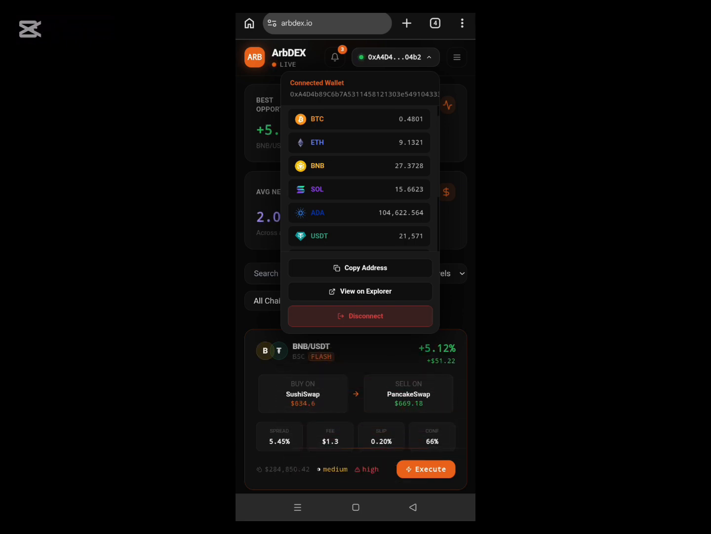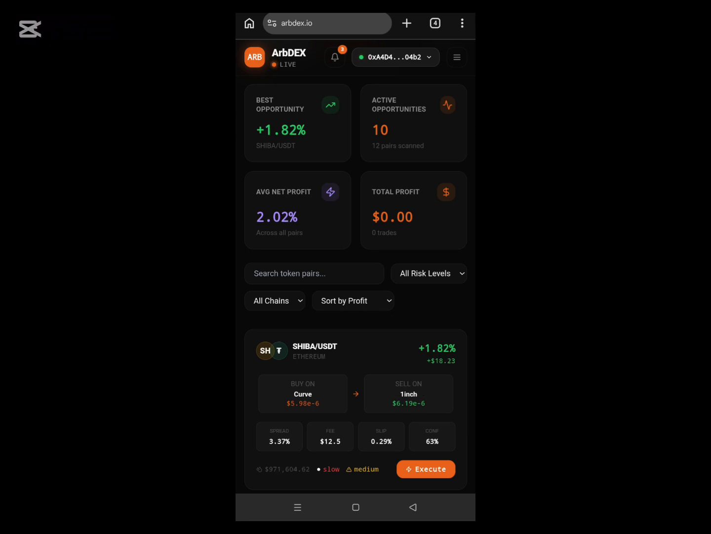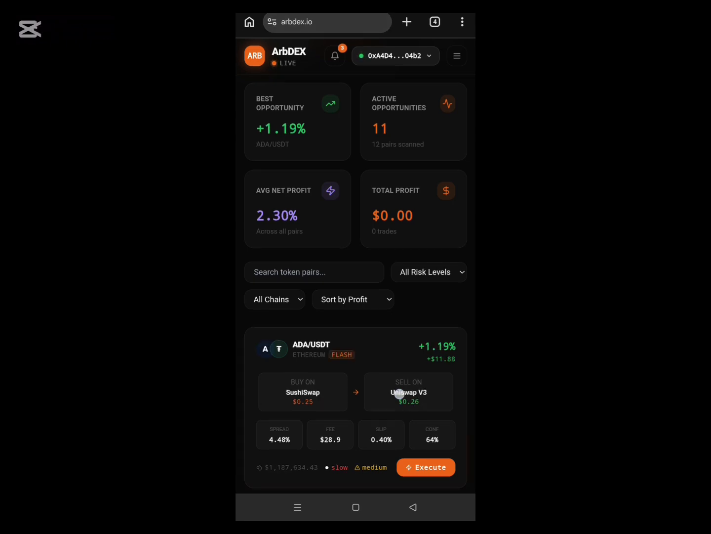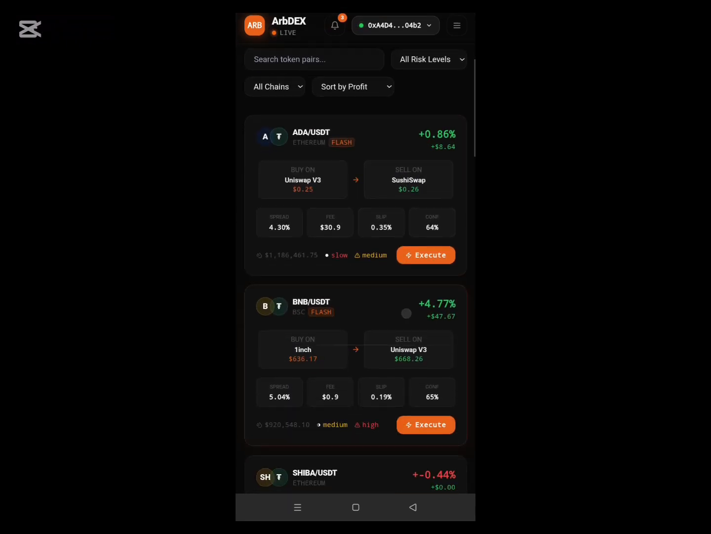So now I have 21,571 USDT on my wallet. Now when I take any trade now, whatever profit I will make will be added right inside my USDT balance. So take note, 21,571. I will proceed. Good. Now the main part, you take your time and look through all the opportunities as they come out.